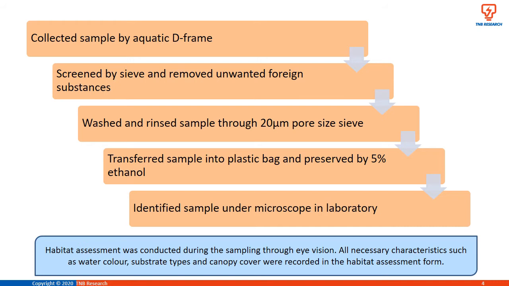In the laboratory, samples were washed with tap water and then identified to the family level according to Pennak 1953 and Thorp and Covich 1991. Habitat assessment was conducted during the sampling through eye vision. All necessary characteristics such as water color, substrate types and canopy cover were recorded in the habitat assessment form.